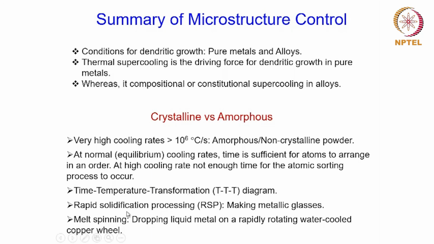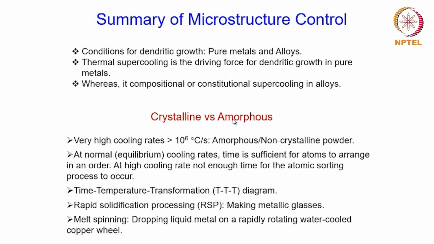And the reason behind that, as to why that happens, we have discussed it in great details. So what we have seen is that when the cooling rate is low, there is sufficient time available for the atoms to get arranged in an order when the solid is forming, right? And as a result, a crystalline solid will form under equilibrium cooling conditions.